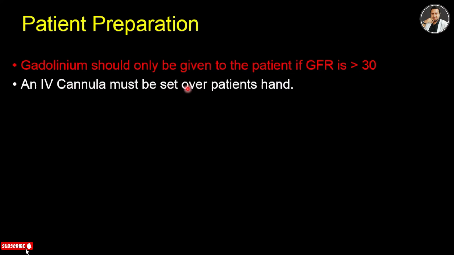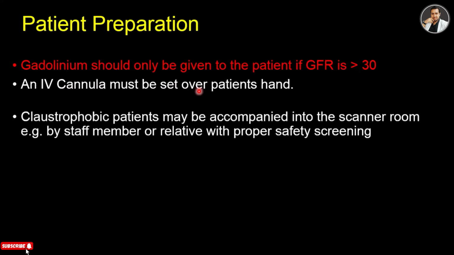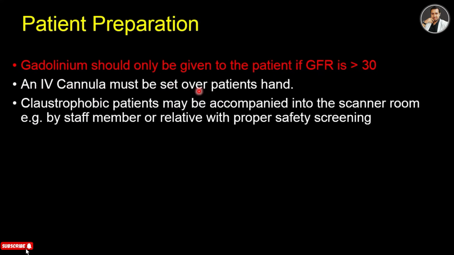An IV cannula must be set over the patient's hand, and through the cannula, contrast and buscopan injection will be given. And claustrophobic patients may be accompanied into the scanner room by a staff member or relative with proper safety screening. So some patients may have a fear of entering a closed space like a lift or any cave.